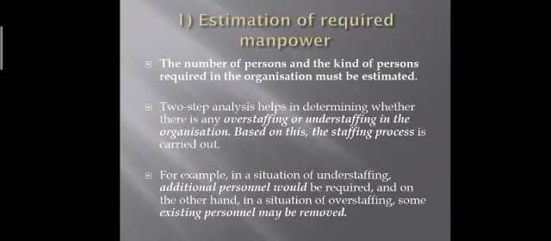According to the department, the qualifications and the number of people required are different. So in the first step of staffing, you should calculate how many people are required to perform that organizational work, and second, which qualification they should have to carry out that work. So that is the first step.